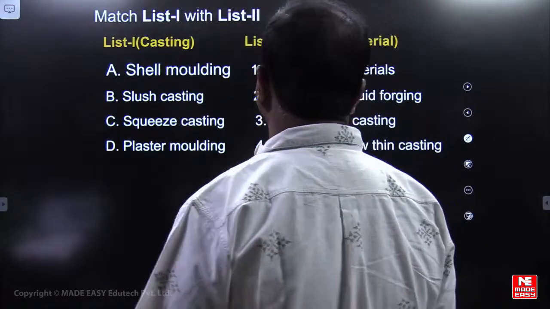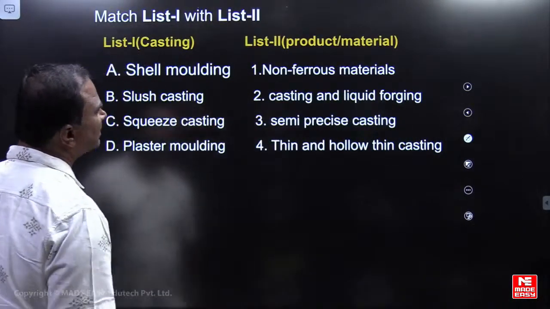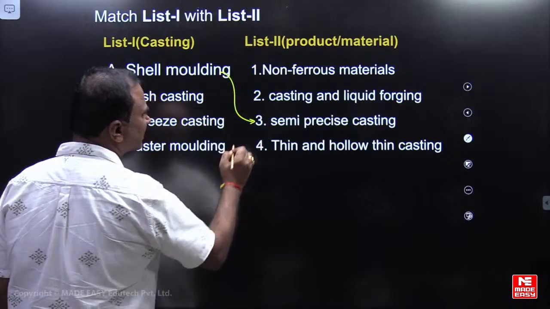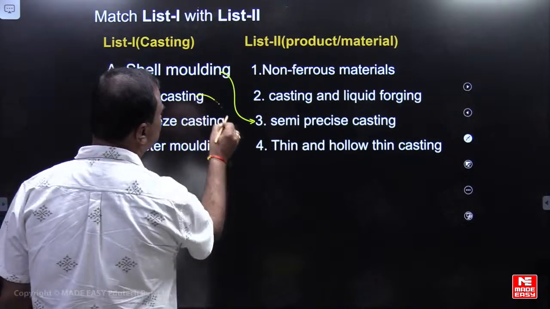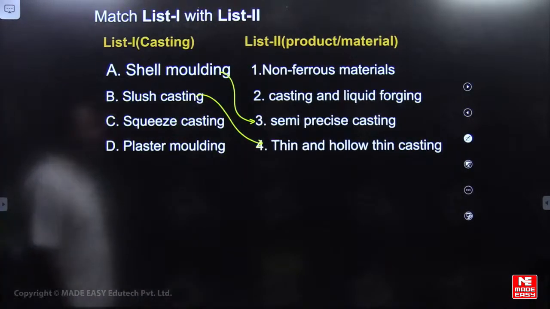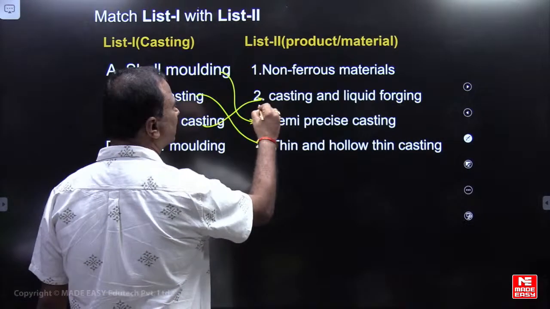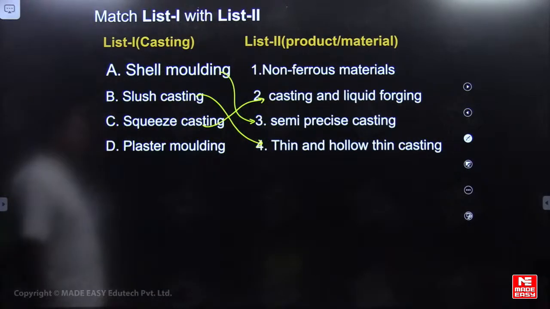Shell molding is a semi-precise casting technique. Investment casting is a precise casting technique. Slush casting is used to produce thin, hollow castings. Squeeze casting is a combination of casting and forging, liquid solidification under pressure, like liquid forging.